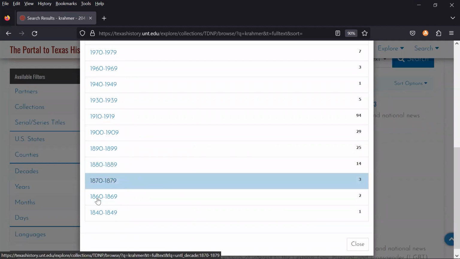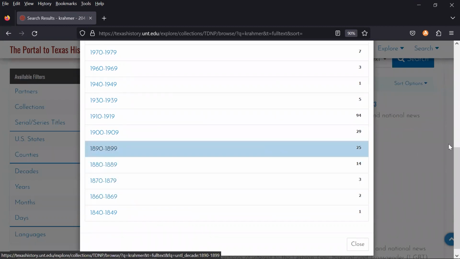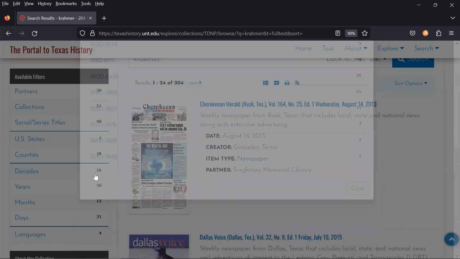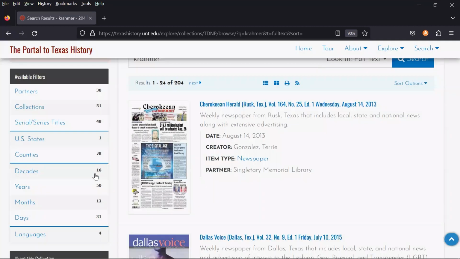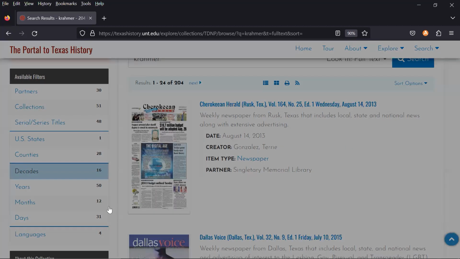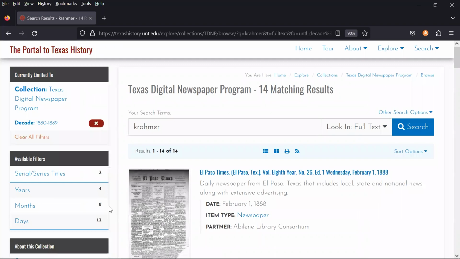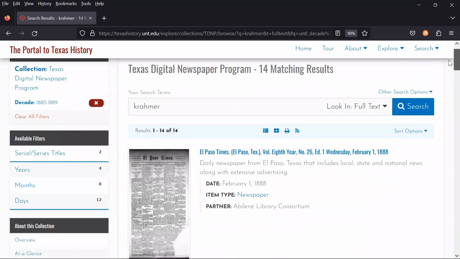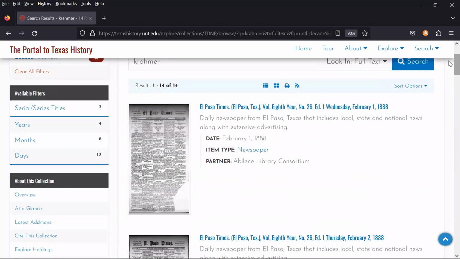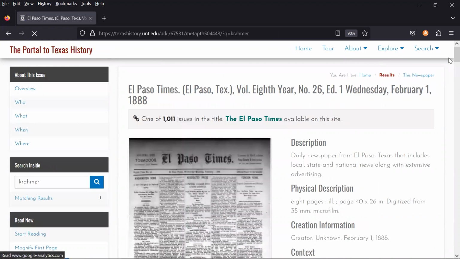I'm pretty sure he came through Galveston around the 1880s, and I can see under my results, when I click here by decade on the left-hand side, that there are a lot of results for the 1880s. And this might give me an idea of where he and his family traveled. El Paso. Okay, so maybe my sister was in El Paso. I see that I have 14 results. Those are 14 issues of newspapers where the term Kramer occurred. And if I click on this first one for February, let me see what I can find.